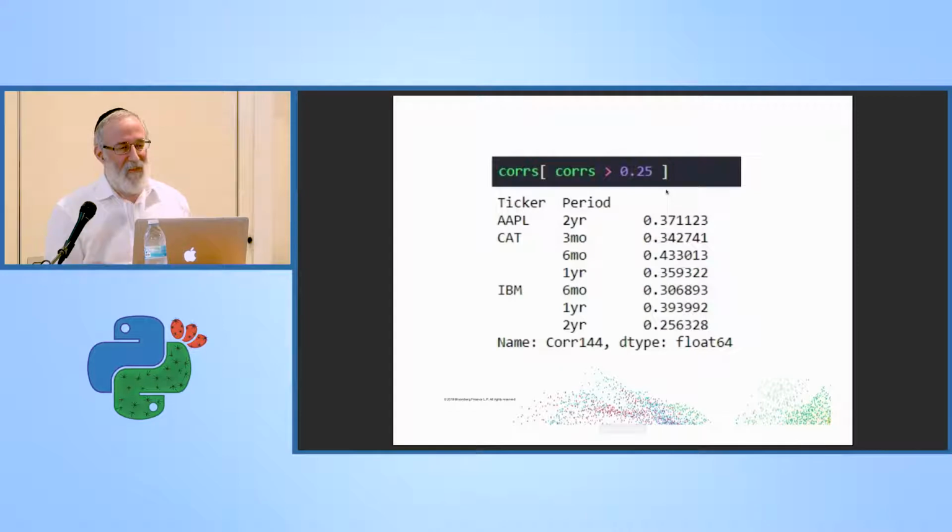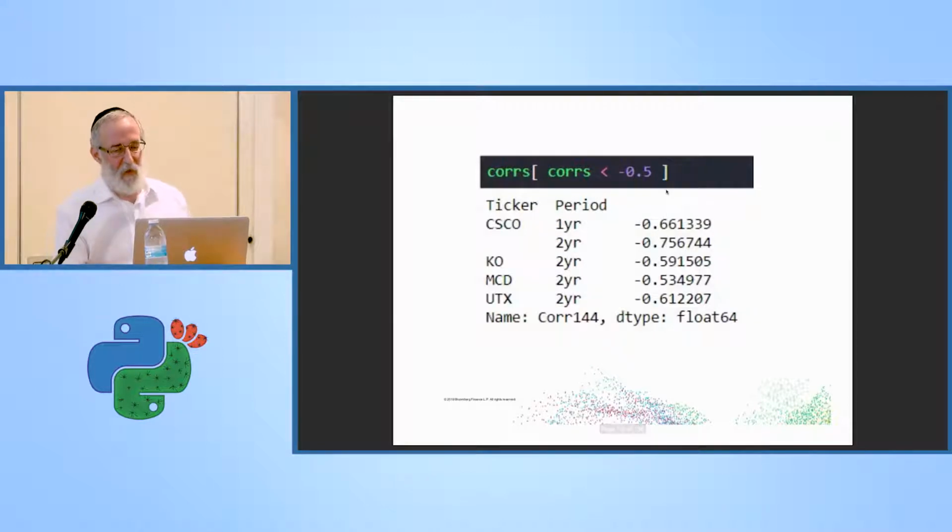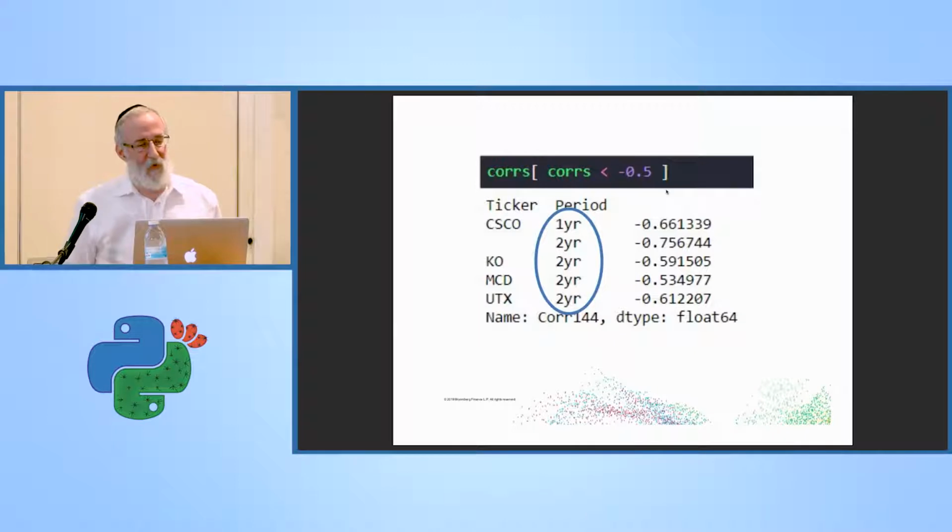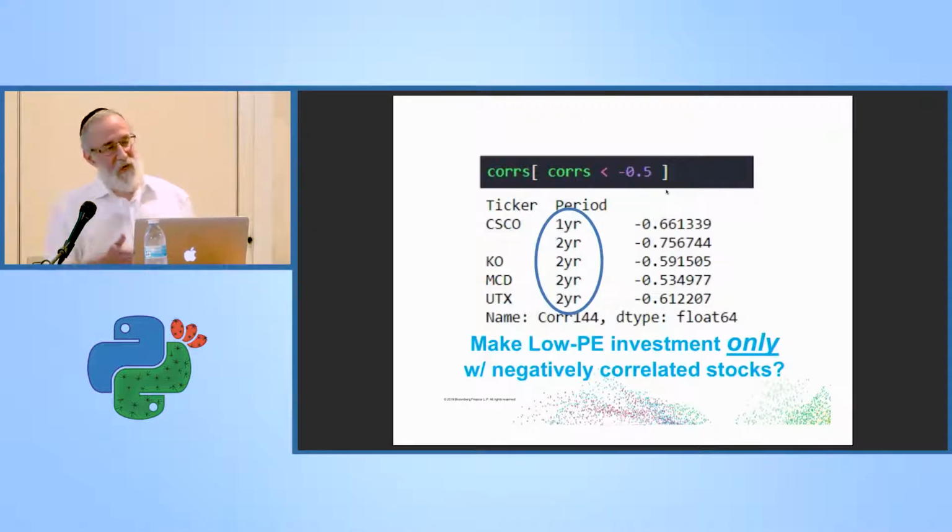So I poked around in the data some more. I looked at some of the positive correlations, which is not what I was hoping to see. I also looked at some of the negative correlations, and I noticed that in general, those stocks that did show negative correlations were correlating with the longer returns. So much for getting rich quick, but there's an idea here. Maybe I can invest in stocks that have low PE and show a negative correlation.